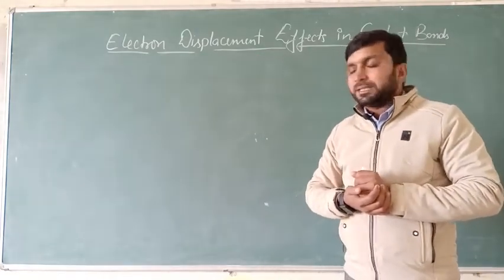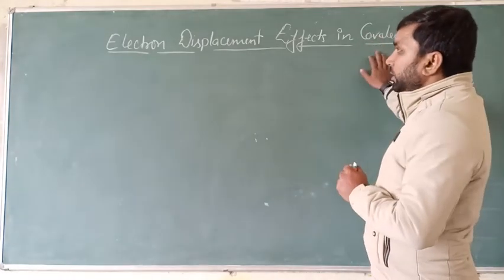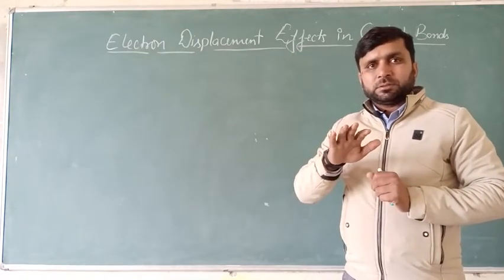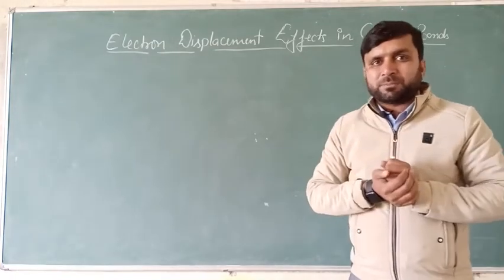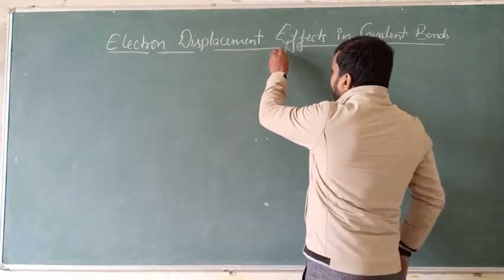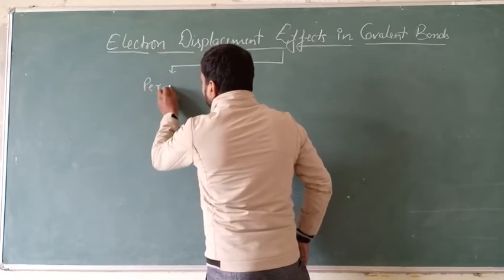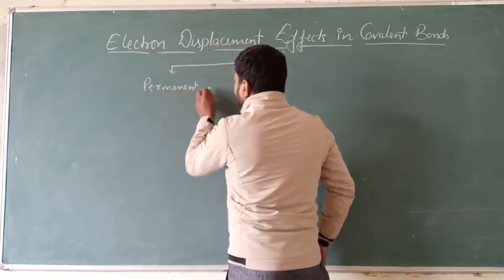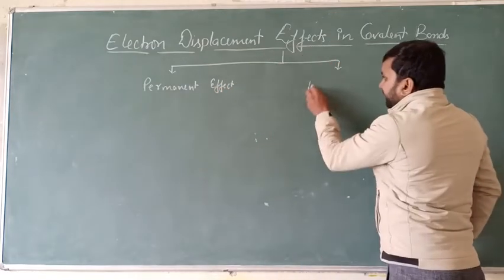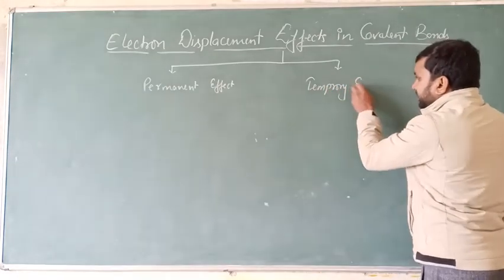So first of all, we will see that there are two types of effect in a covalent bond if there is electron displacement, depending upon whether this electron displacement is permanent or temporary. So the effect will be of two types. One is called the permanent effect, and the other is called the temporary effect.